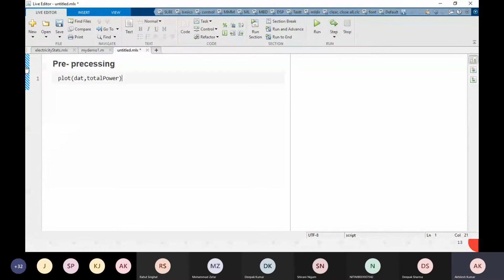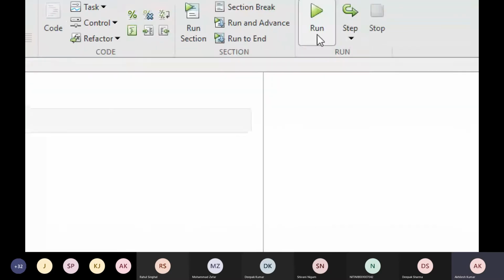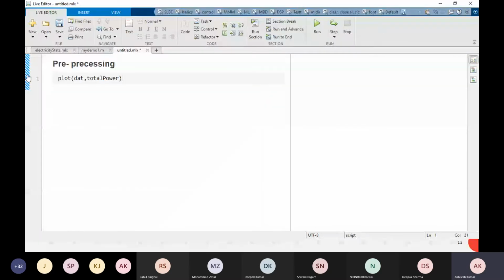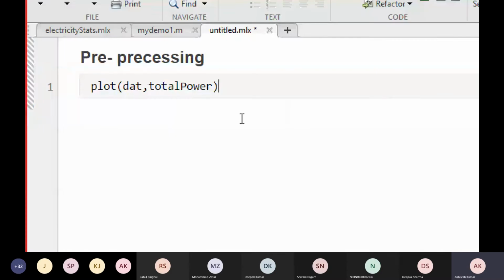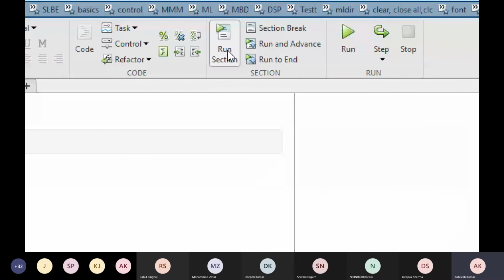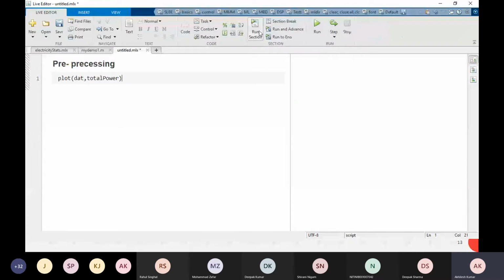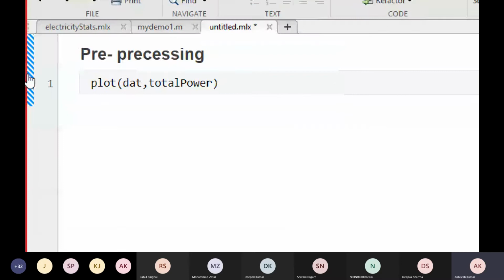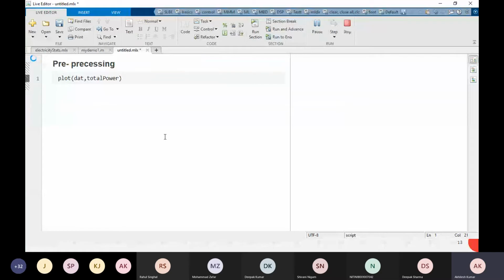we have a different option to execute. See, here we have the option run, or here we have a blue strip to execute this, or here is the option to run section. So this is the only one section. When you click here, run section or run, or just click this blue strip, blue line which you see. When I click on this, we will get the figure in a figure window.